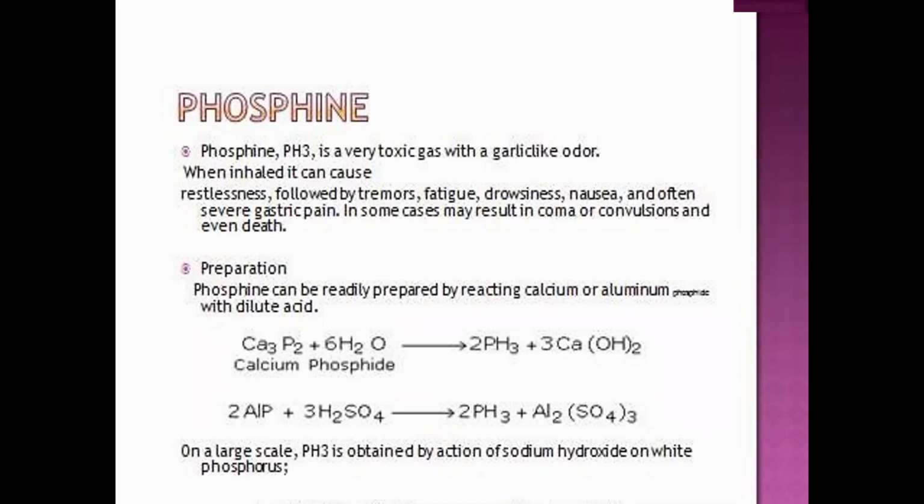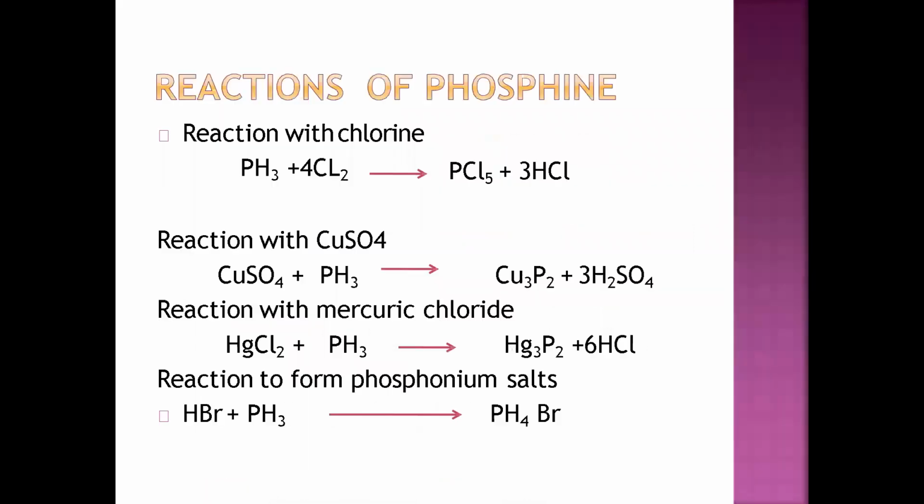On a large scale, PH3 is obtained by the action of sodium hydroxide on white phosphorus. So these are the preparations in laboratories. We used to apply these reactions to produce phosphine gas, but commercially, it is obtained by the action of sodium hydroxide with white phosphorus.